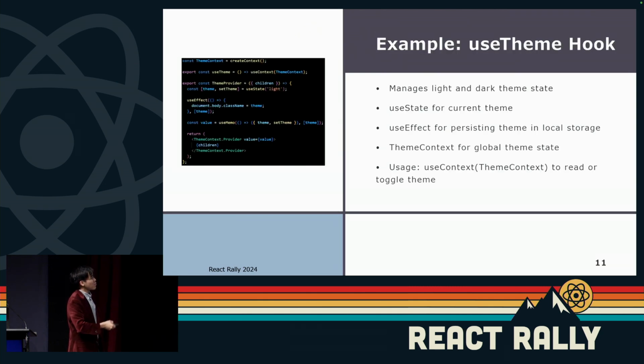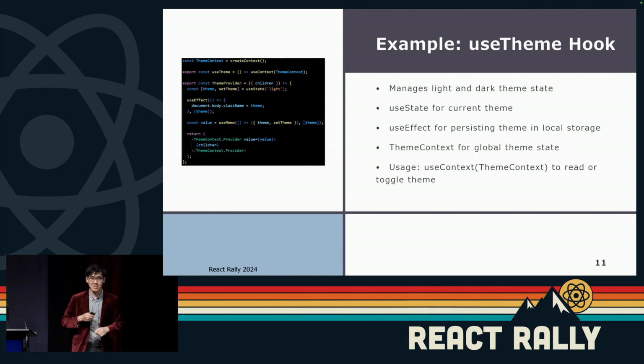So we can have a use theme hook in this case. As we can see, we're creating a new context called theme context. What we're trying to do here is create a state which can keep track of the theme. In this scenario, we have a theme provider appropriately set the theme.